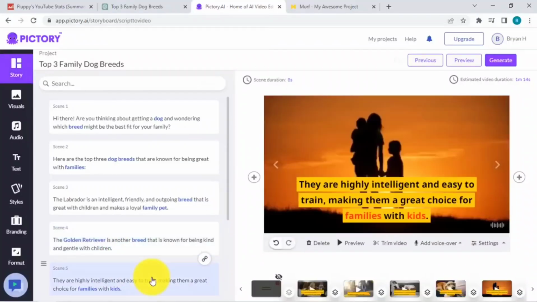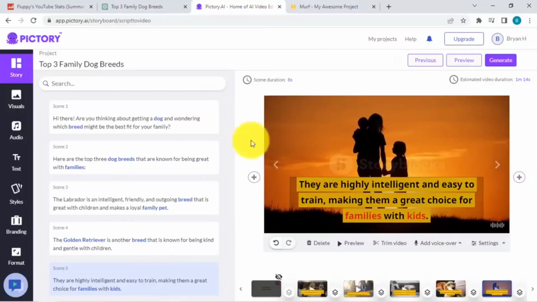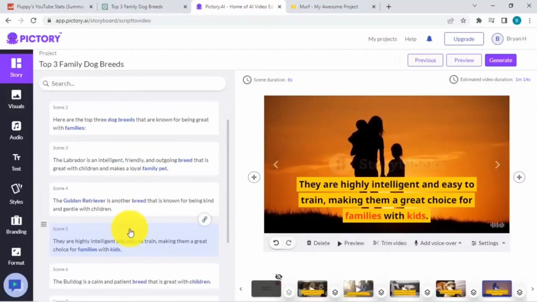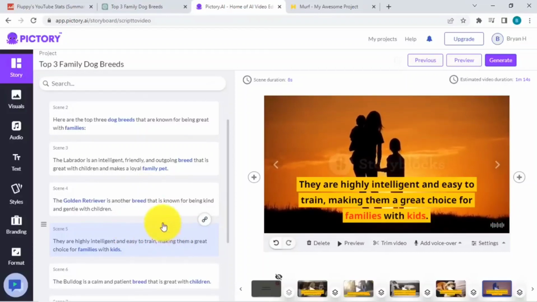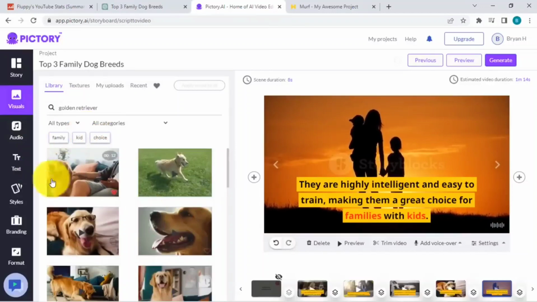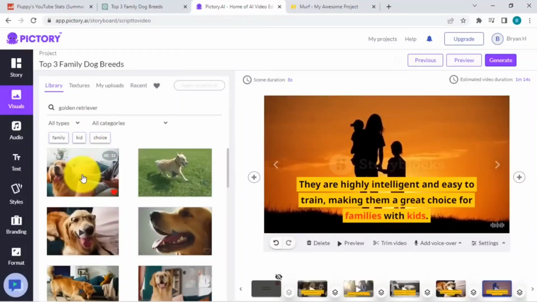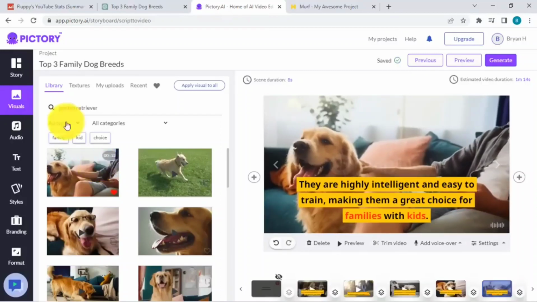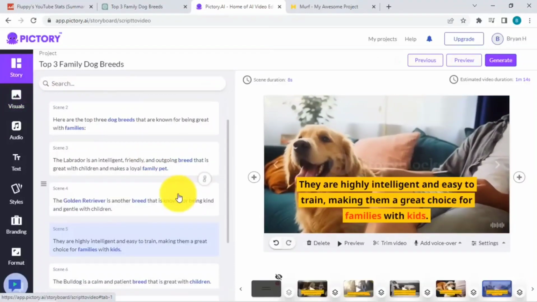Now let's jump over here. This one, great choice for families and kids, but we really want a golden retriever as well to be cohesive with the previous statement. So let me go back here and look for another golden retriever video. I'm happy with this, and I'll select this to be placed on this specific statement. Now let's go back to our story.